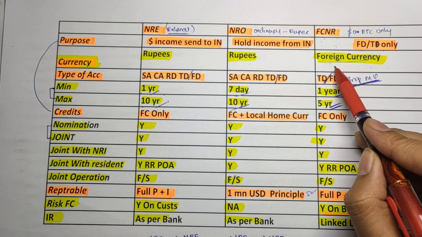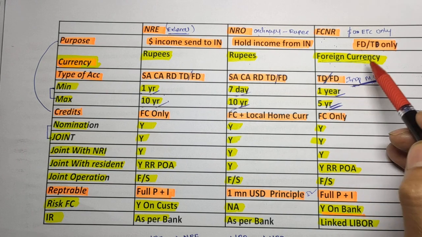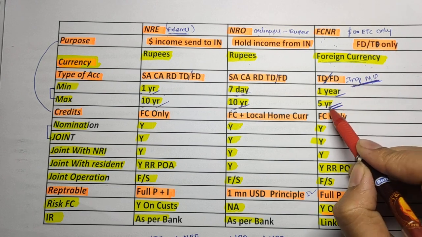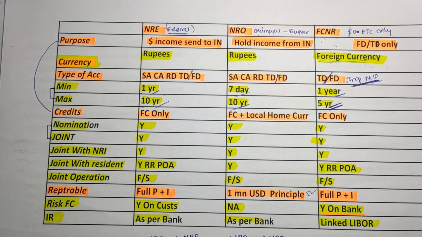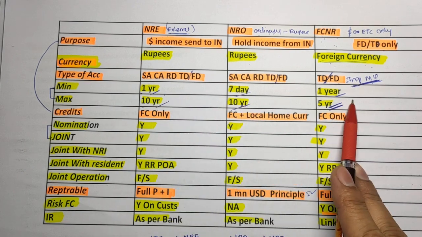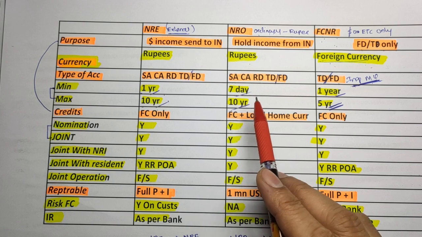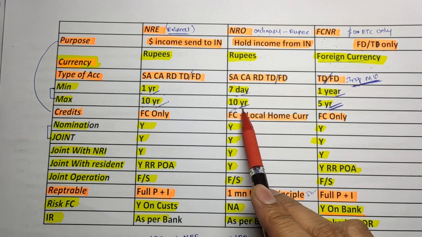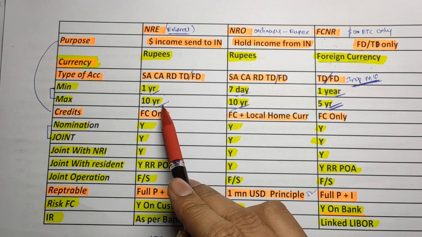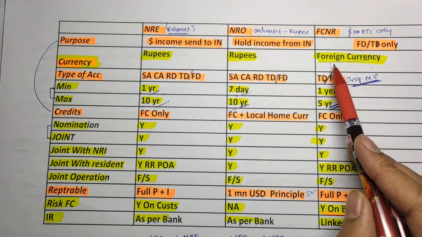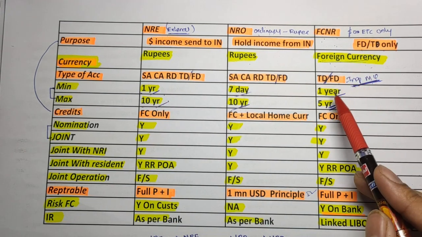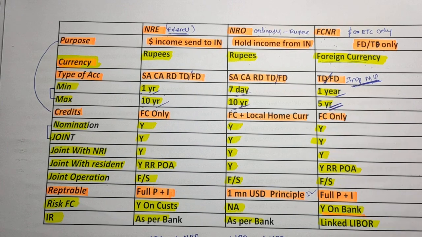So comparatively you can easily remember, NRO is ordinary, like an ordinary account, 7 days to 10 years. In case of NRE, it is 1 year to 10 years, and for the foreign currency account FCNR, it is 1 year to 5 years.